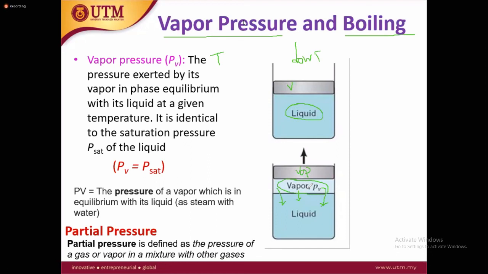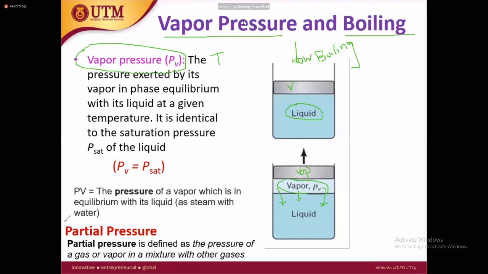So we can say the pressure exerted by its vapor in phase equilibrium with the liquid at a given temperature is called the vapor pressure. It is identical to the saturated pressure, P saturated, of the liquid. So PV or P saturated are both the same. The other term, partial pressure, is different.